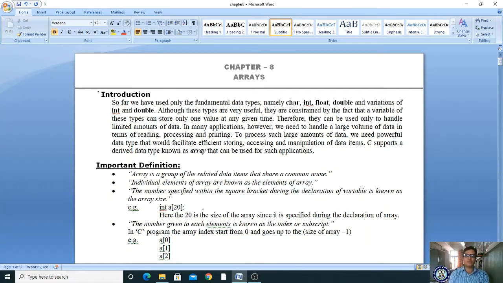By using this, you are transferring your control from one location to another location, and you are terminating your program execution based on a condition by using your break statement. And sometimes it is necessary to skip some portion of your program. To do that, you use the continue statement. So these are the decision making statements as well as jump statements.